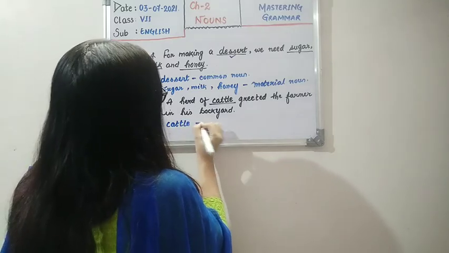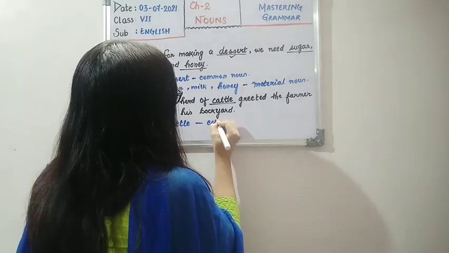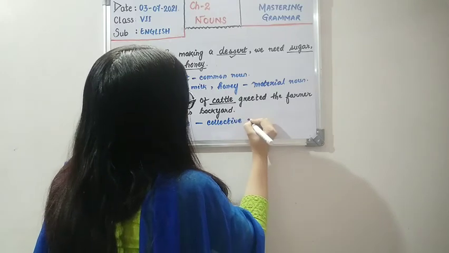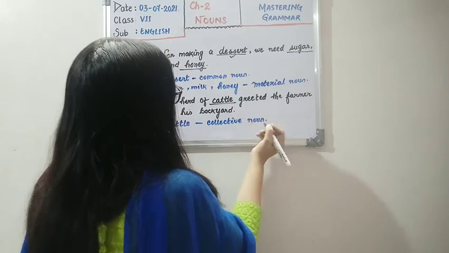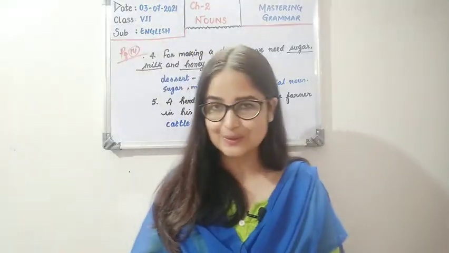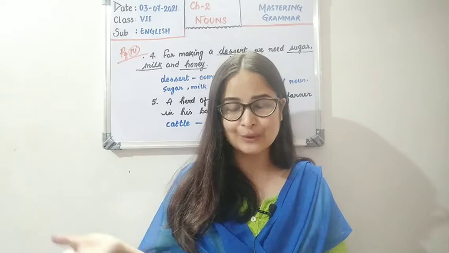There are various cases, children. Somewhere you will see it's a collective noun, somewhere you will see it's a common noun, but because it's a group, that's why we will write that it's a collective noun. Group of cows or buffaloes, that's why we will write it as a collective noun only.